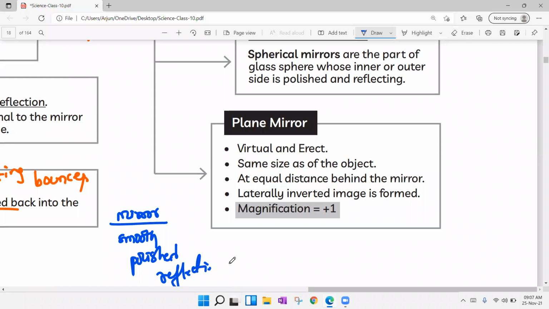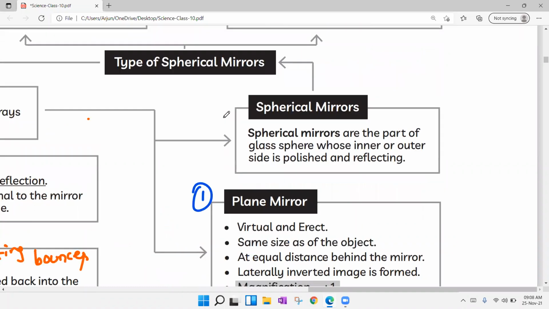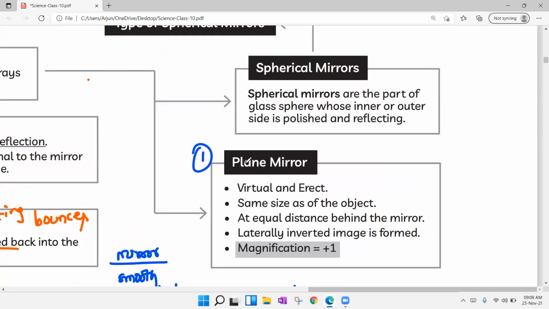A reflecting surface which reflects 100% of the light, definitely. Now there are three types of mirrors. Number one, plane mirror, and then spherical mirrors. Spherical mirrors are divided into two: concave and convex, that we are going to discuss. So first we are coming to plane mirror.